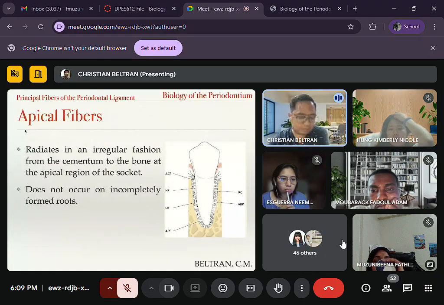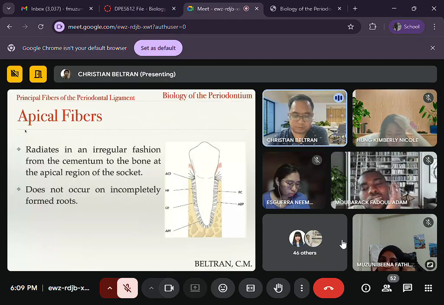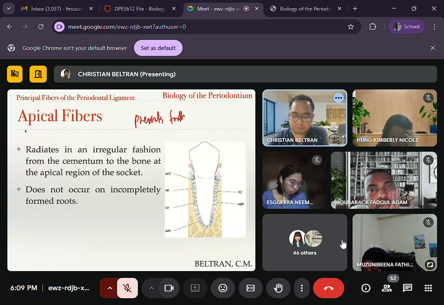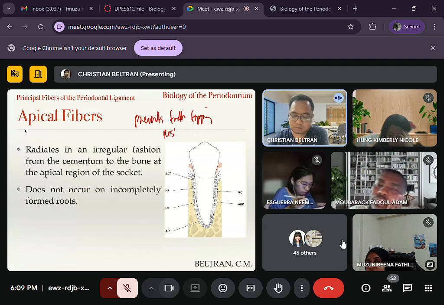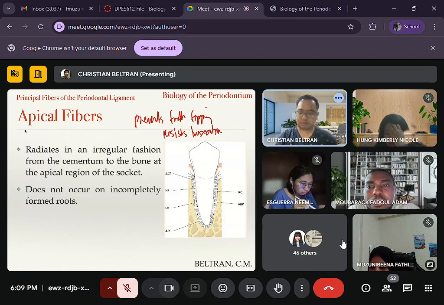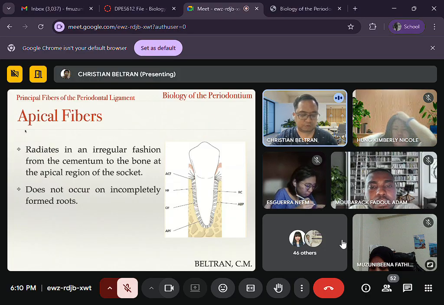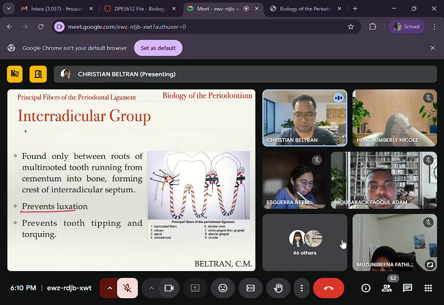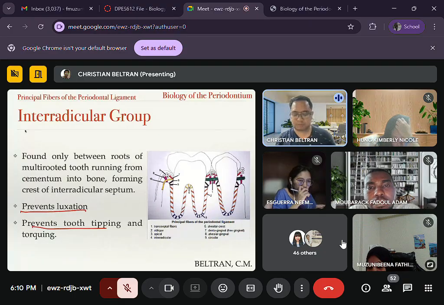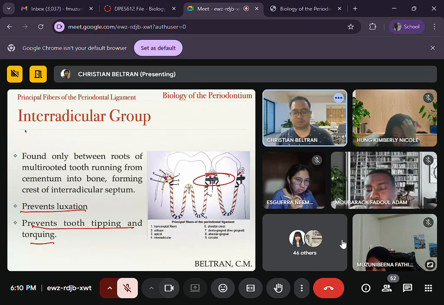Next, we have here the apical fibers. So your apical fibers prevent tooth tipping. Okay? It also resists luxation. Okay? Apical fibers. So for the interradicular group, it prevents luxation, prevents tooth tipping, and torquing. And again, cementum to cementum.